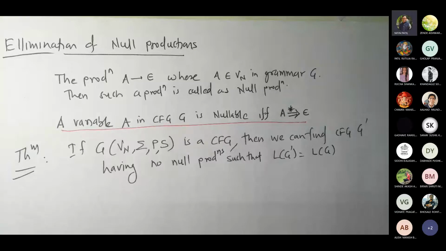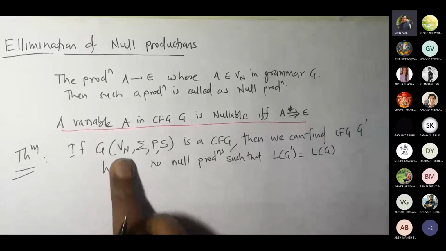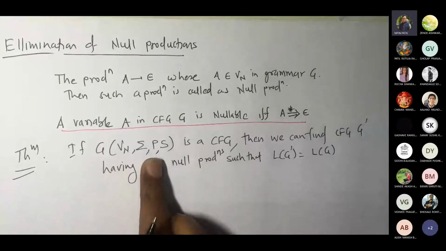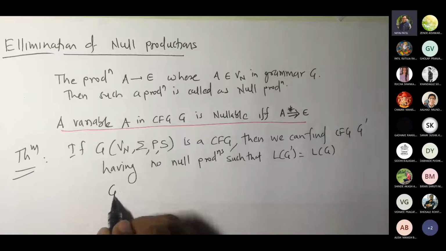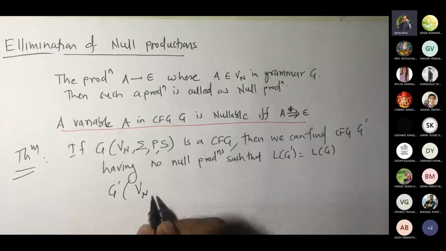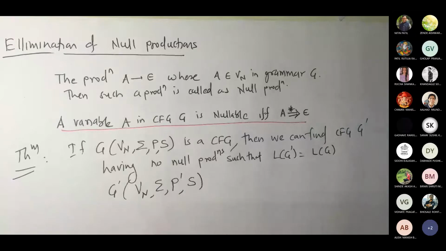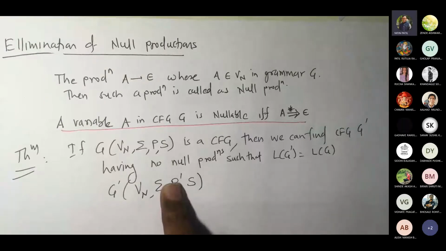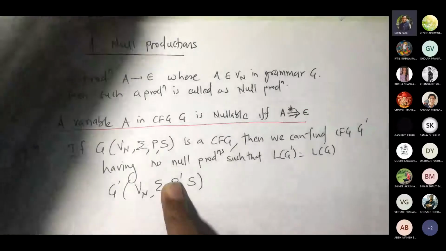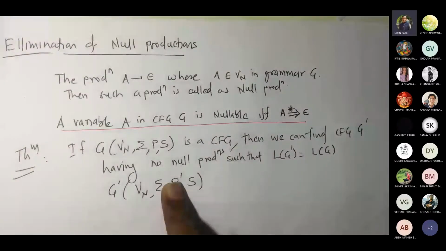We have to make sure our sigma will remain the same. Our variable set, we don't delete any variable. What would be changing is your production set. So whatever G dash you are going to get, it would be like this. But how can we reach this level? How can we reach this, to get such kind of stuff?